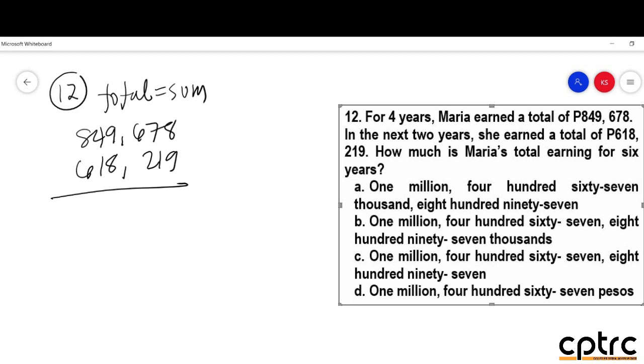So you need to get the sum. So in this case po, ang sagot mo dito is hindi yung number figure but yung number sentence mismo. At if you're going to i-add mo yan po, that would be 1,467,897. Among the options po, sino po yung pinakatama diyan? So again, if we're going to convert that into sentence form, 1 million, dapat capital letters po yung mauna kasi sentence po yan.